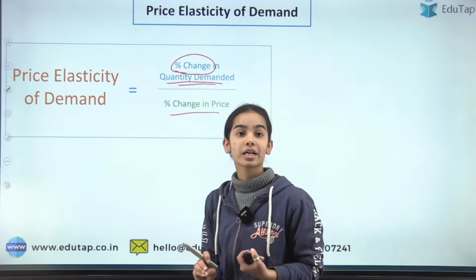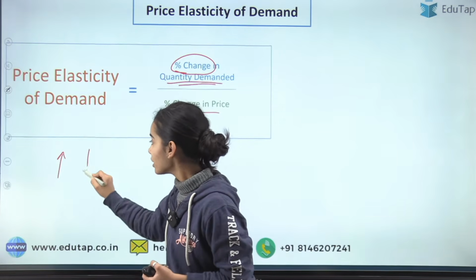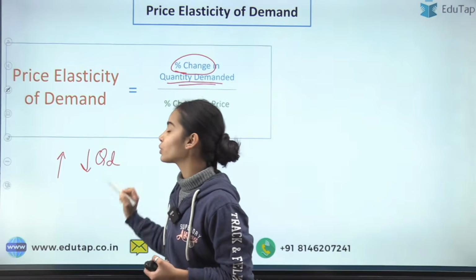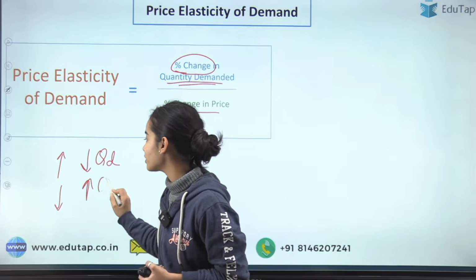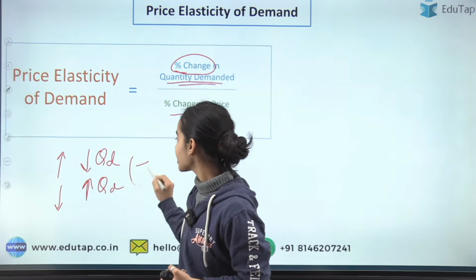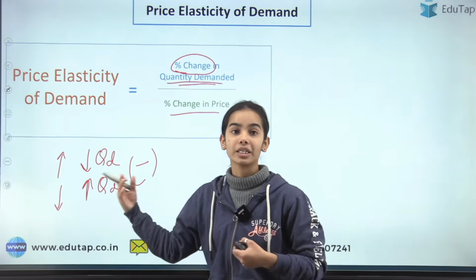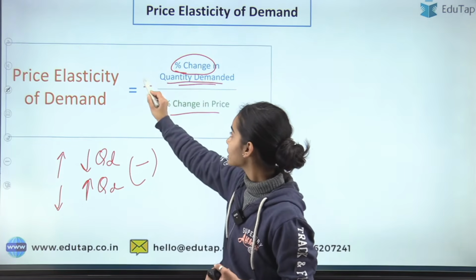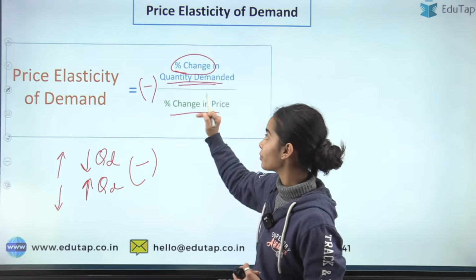First, let's understand the law of demand. That is, when the prices are rising, the quantity demanded of a normal good will decrease. And when the prices are decreasing, the quantity demanded will increase. So there is a negative relation between the two. They are moving in different directions, so here there will be a negative sign, which just means that they are both moving in different directions.